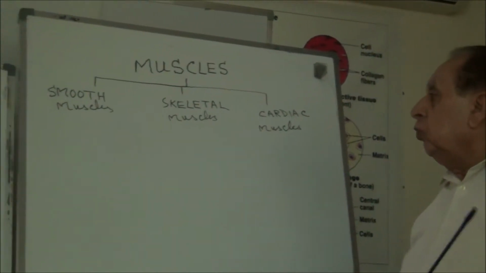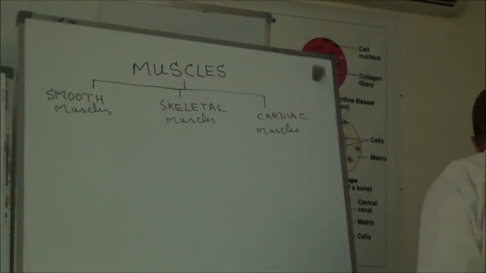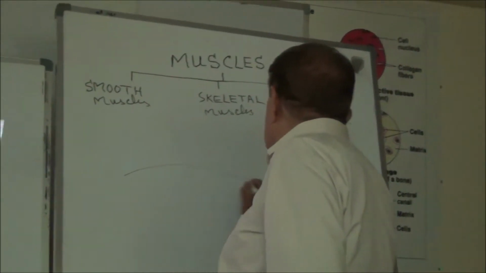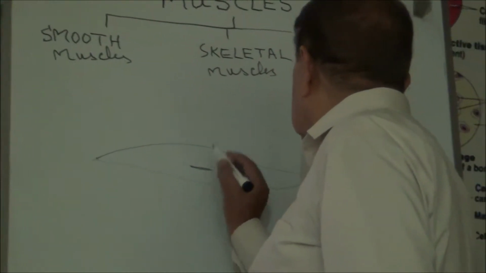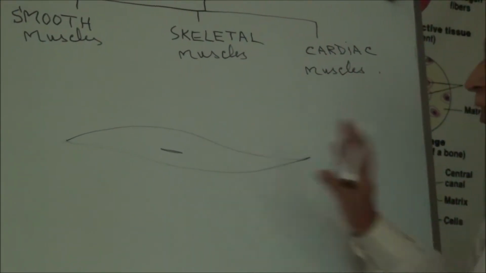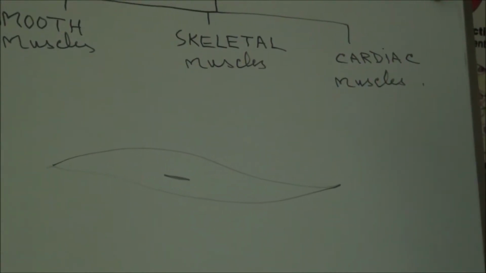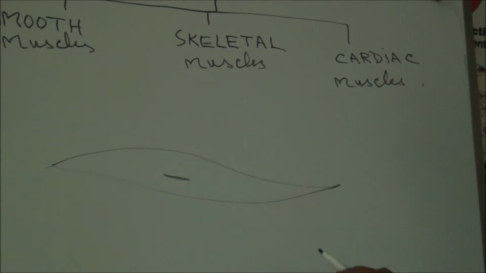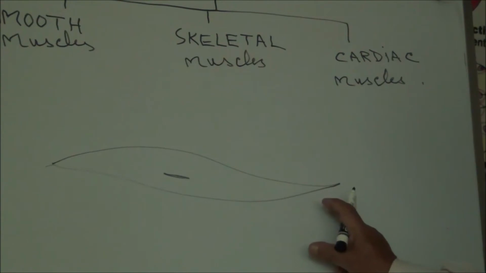Now these smooth muscles are flattened cells or fibers having pointed ends.